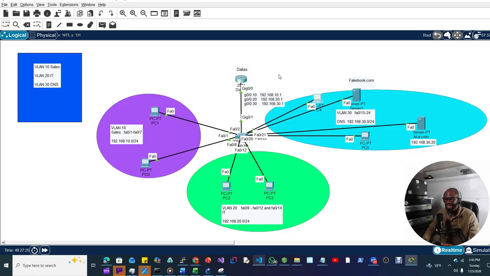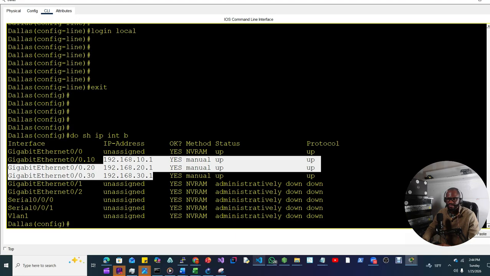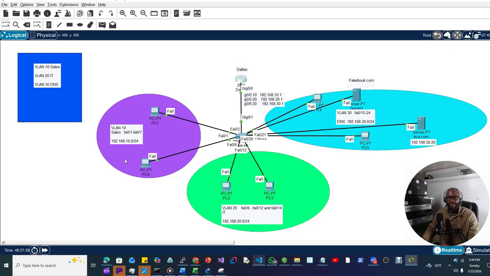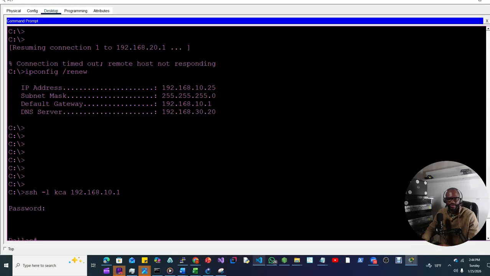We need to restrict access. We haven't studied access control lists yet, but I'm just putting it out there, showing you how it works. Next week, we'll be learning access control lists. Let's suppose we want to allow only this particular PC, 192.168.10.25, to be able to SSH.